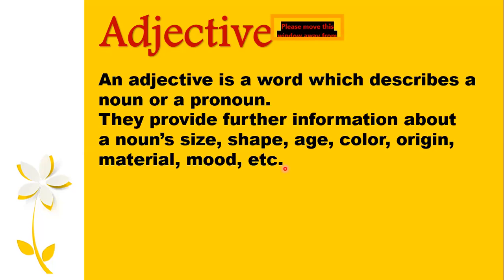So I hope you all have a very clear picture of what is an adjective, okay, before we move on. So you have to understand what is an adjective first, and then we have to move on, okay? So adjective is a describing word which describes a noun or a pronoun. Make sure you understand the difference. It describes a noun or a pronoun. Okay, let's move on.